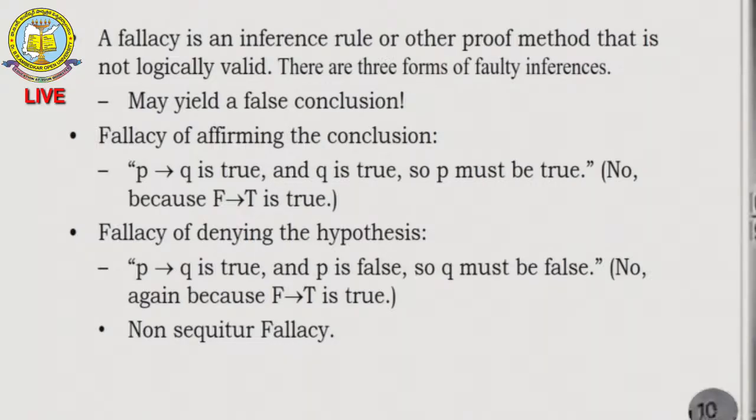Now another is the fallacy of affirming the conclusion. If P implies Q is true, and Q is true, then P must be true. This is wrong, because a false statement can lead to a true one. Such kinds of statements are called common fallacies. Some of them are the fallacy of affirming the consequent, and you also have non sequitur fallacies.